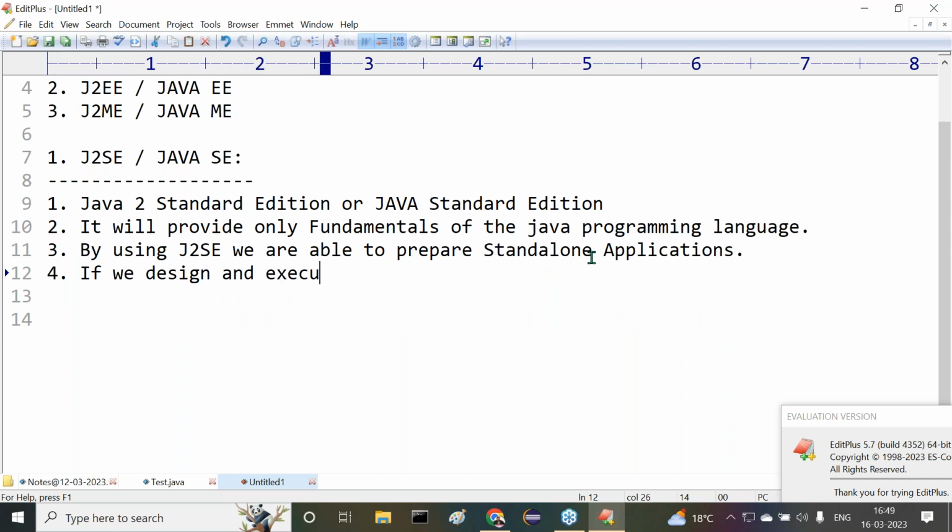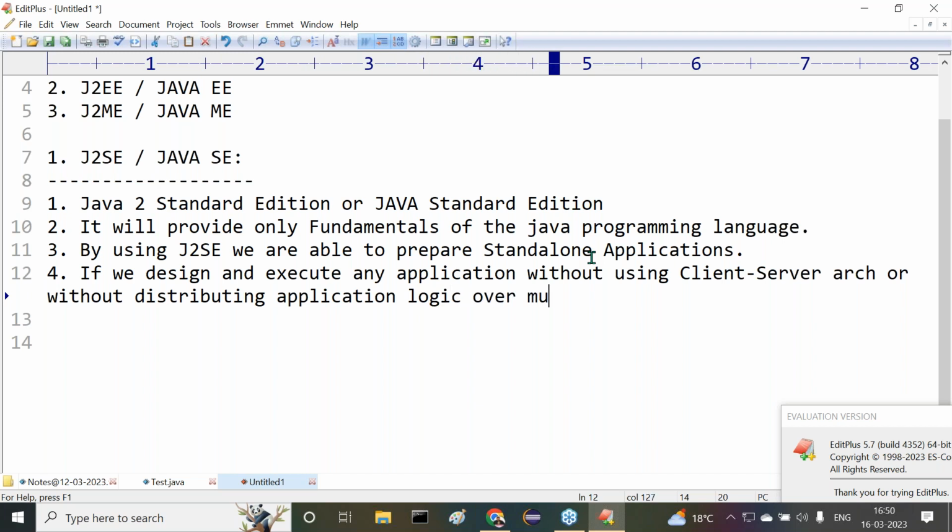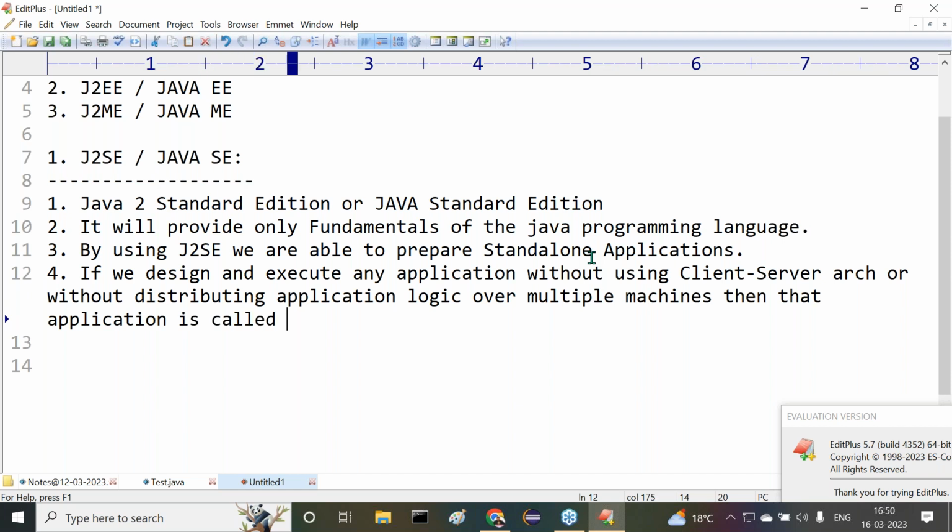If we design and execute any application, observe carefully, without using client server architecture, or without distributing application logic over multiple machines, then that application is called a standalone application. Please confirm to me, what is the point I've given there?